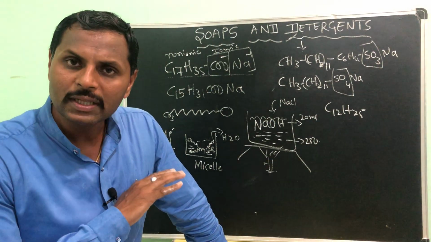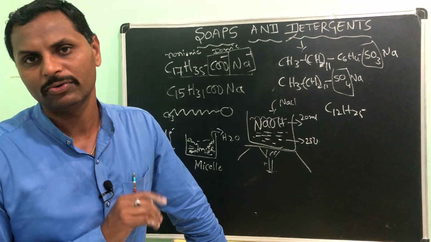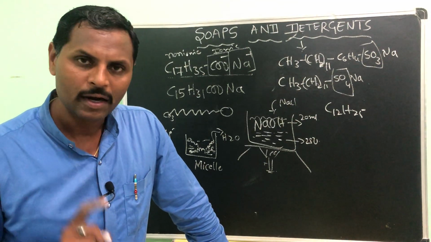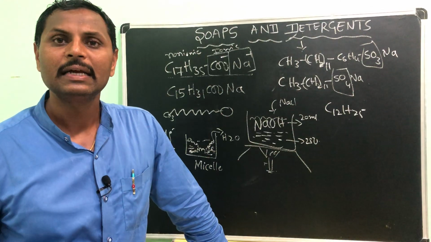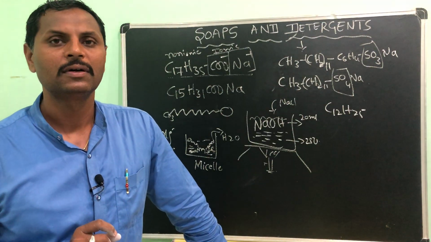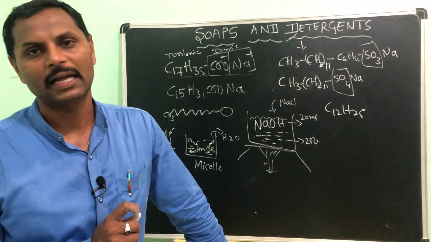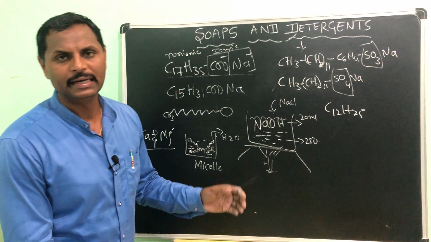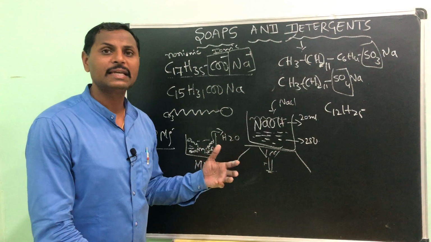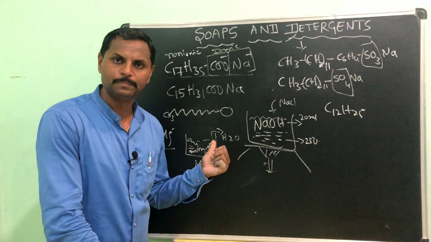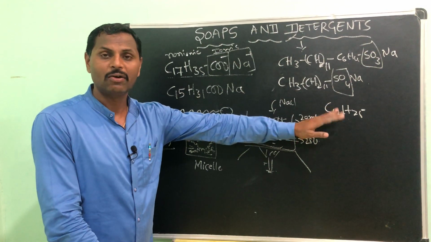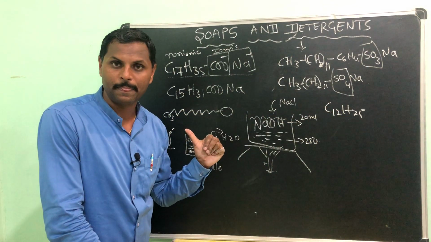If it moves onto the land, it causes land or soil pollution. So these are the demerits of detergents. Otherwise you can use it, it is a much better cleansing agent compared to soap. But it is a little bit hard, that's why we are not using it for bath purposes.